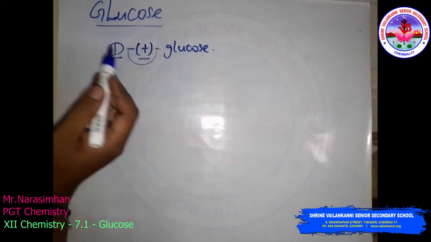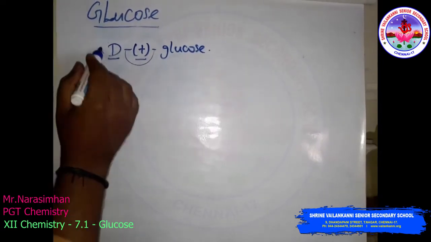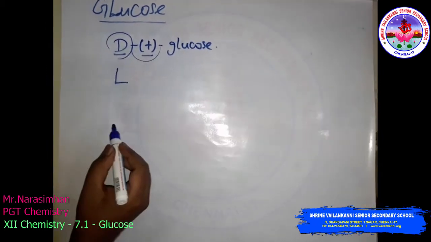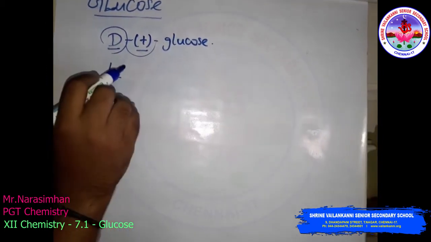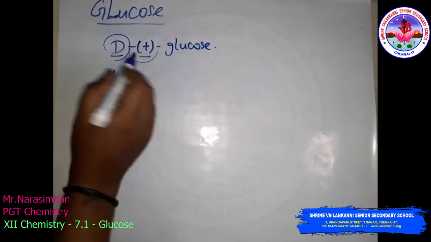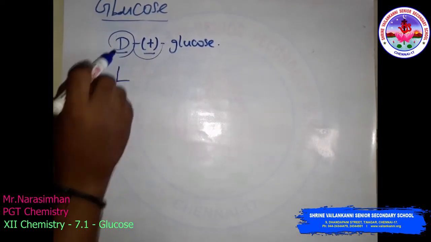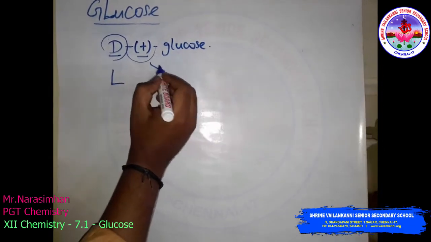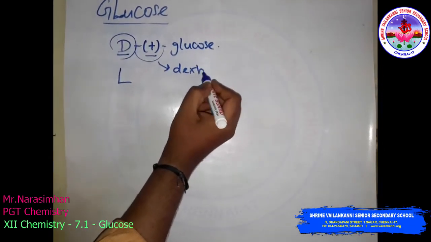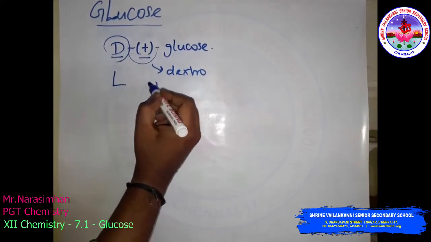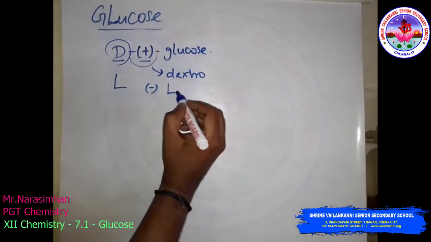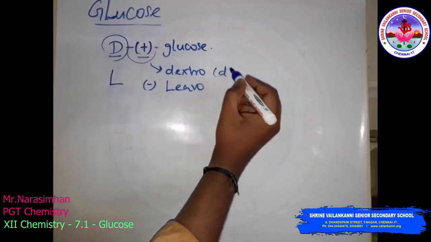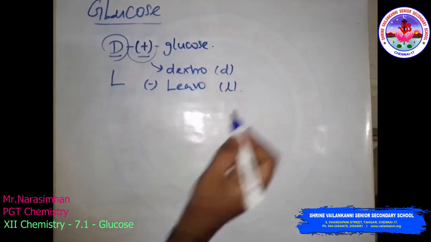We can say a compound is D configuration or L configuration, capital D and capital L. The plus sign indicates dextro rotation, and the minus sign indicates levo rotation, represented by small d and small l.